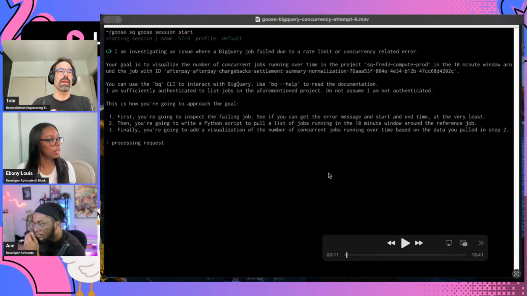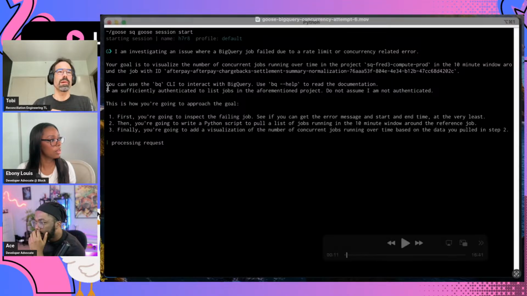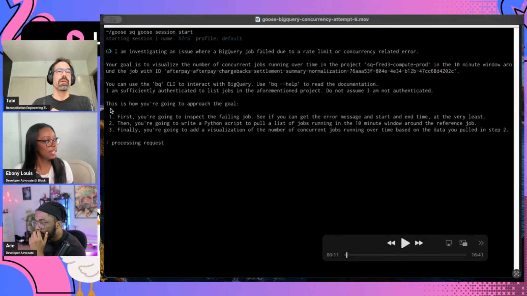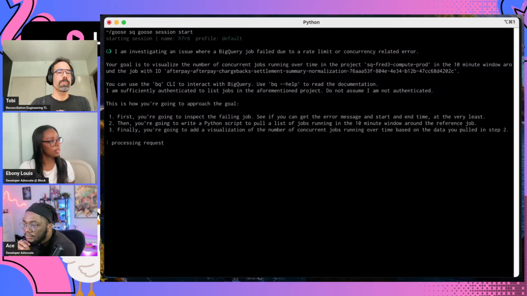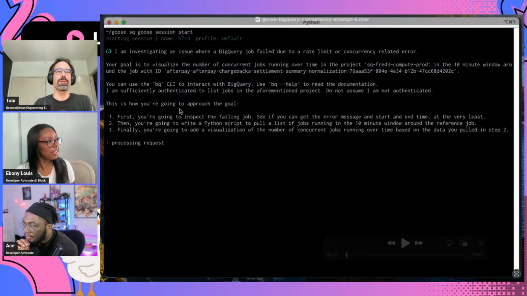And there's one part at the end that I want to circle back to later, and that is the part on how I'm telling it here how to approach the goal. Specifically, what I find interesting is that I did not do this at all the first time when I was using Goose, and I still got to the solution that I got to today. But somehow when trying to record what it was doing, it kept trying to go in a different direction, and sometimes eventually still ended up with the solution I wanted. But it might have taken too long for this stream, so I had to guide it a little more.